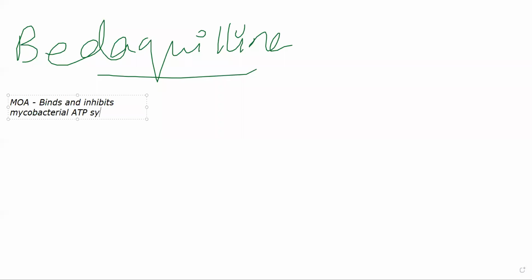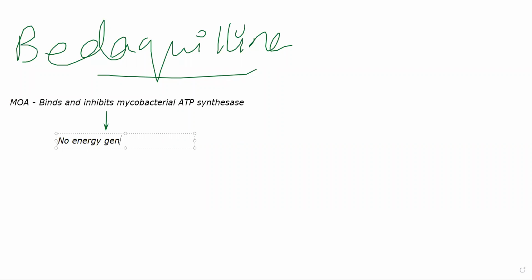ATP synthase. So there is a specific enzyme called ATP synthase which is responsible for synthesis of ATP in the bacteria. If ATP is not generated, there is no energy generation. Right? If this enzyme is not present, obviously the bacteria will not be able to generate any ATP or energy. No energy generation. This will lead to death of the bacteria. That is how the drug works. Bactericidal.